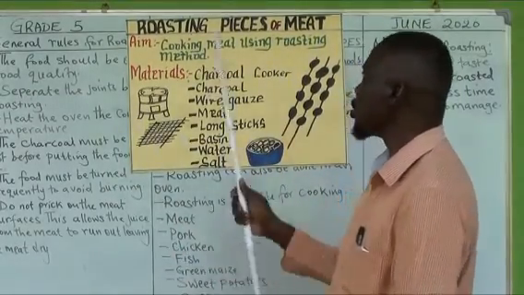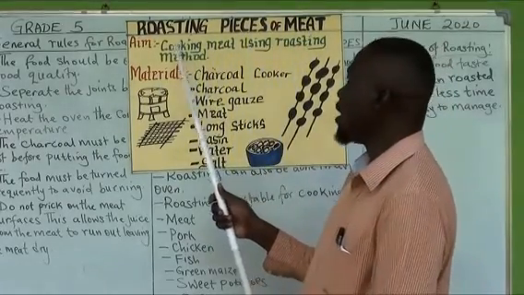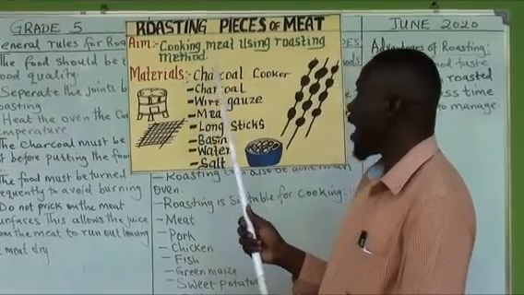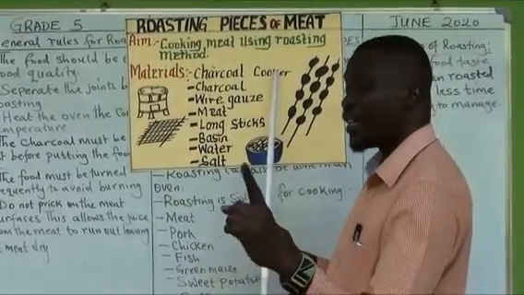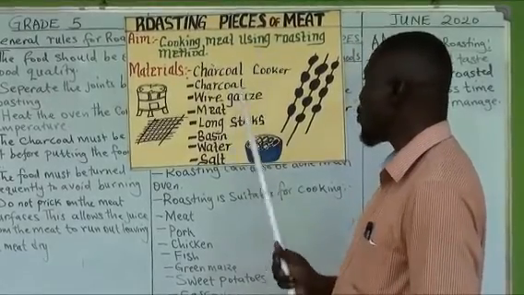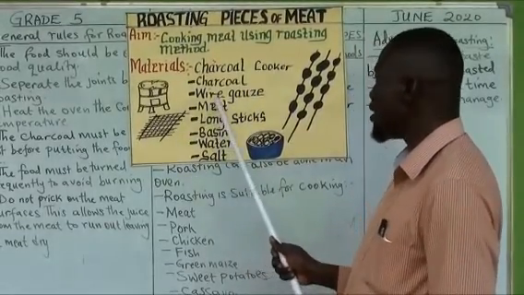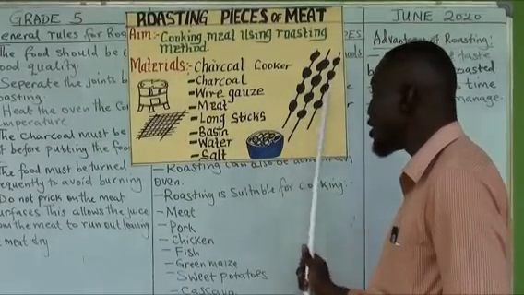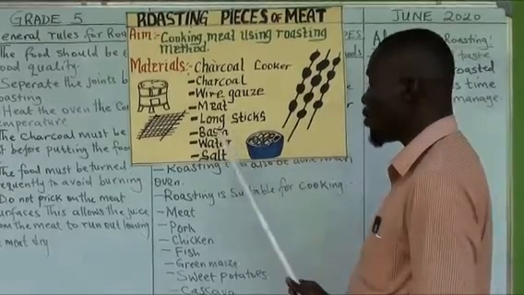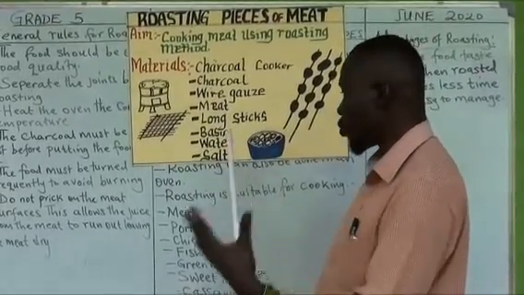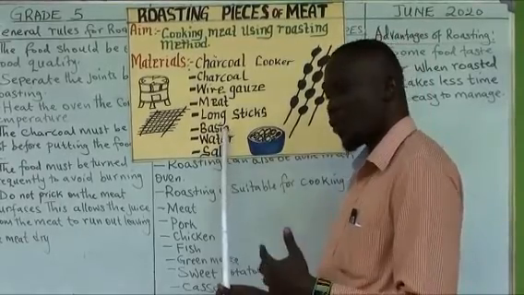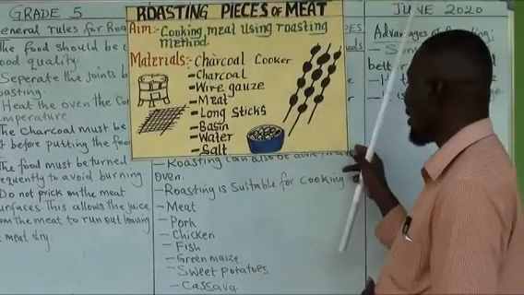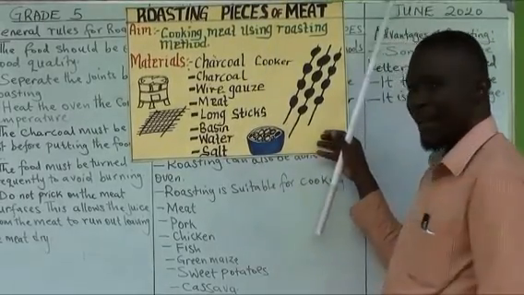What do I need? Roasting pieces of meat. The aim is cooking meat using the roasting method. What are the materials needed? I need a charcoal cooker or an oven. I need the charcoal, wire gauze, which is this one. I need the meat that I'm going to roast. I need the long sticks for sticking the meat. We need a basin where we shall be cutting the meat, putting it in and washing. I need salt and also water. So these are some of the materials that we need when we are doing our roasting.